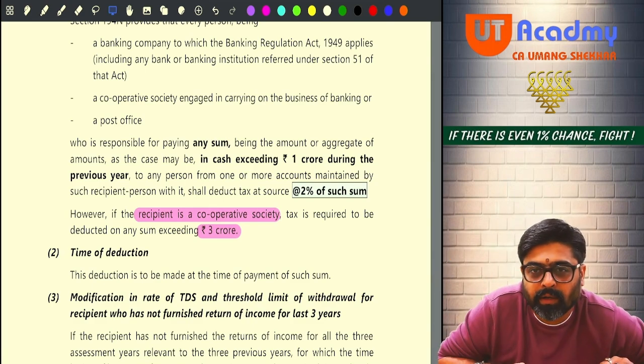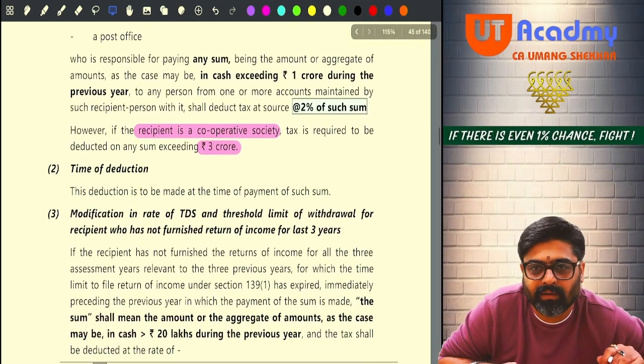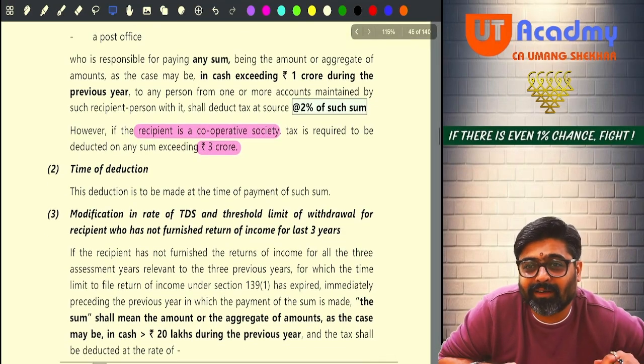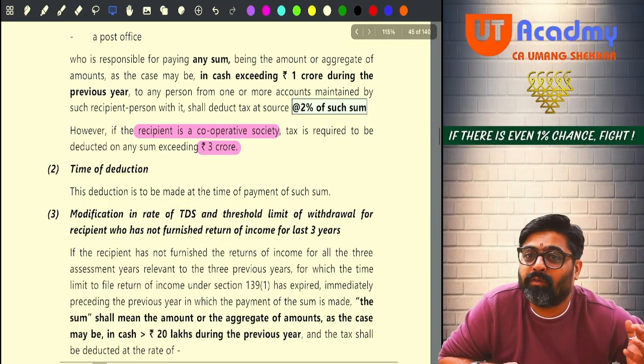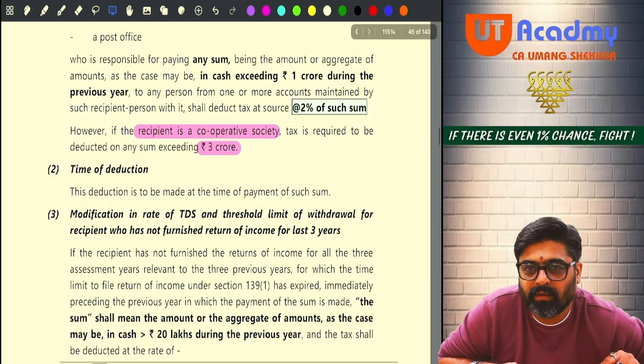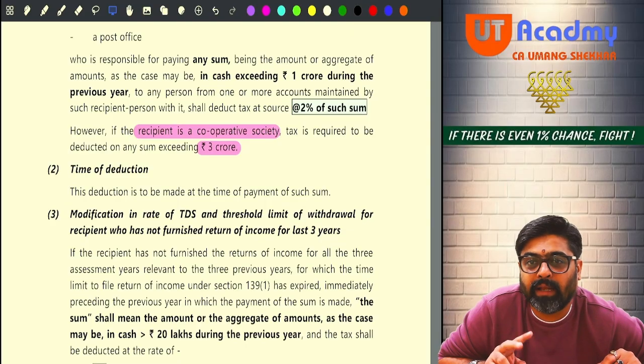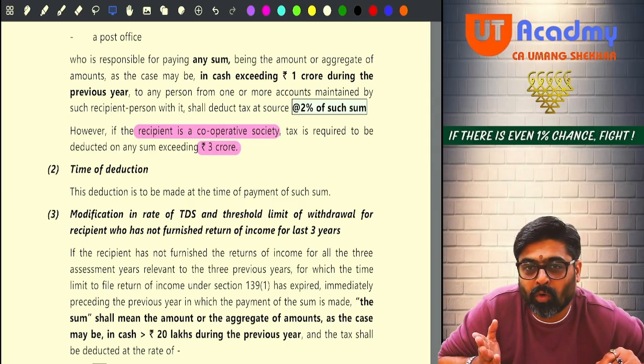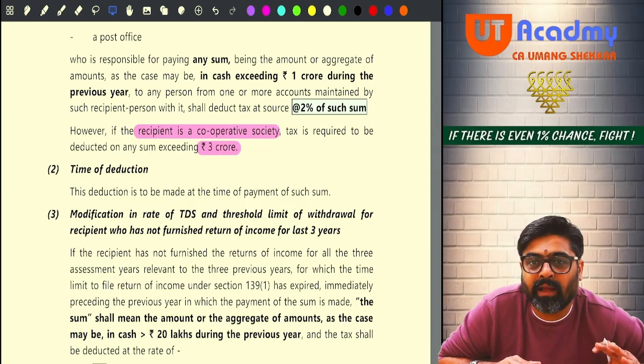Getting my point? Now if you are a regular non-filer, you have not filed your return for the last 3 years, and now you are withdrawing money from your bank, now the limit for you is not 1 CR, it is only 20 lakhs. So the moment your cash withdrawal from the bank will go beyond 20 lakhs, 2% TDS will be deducted.